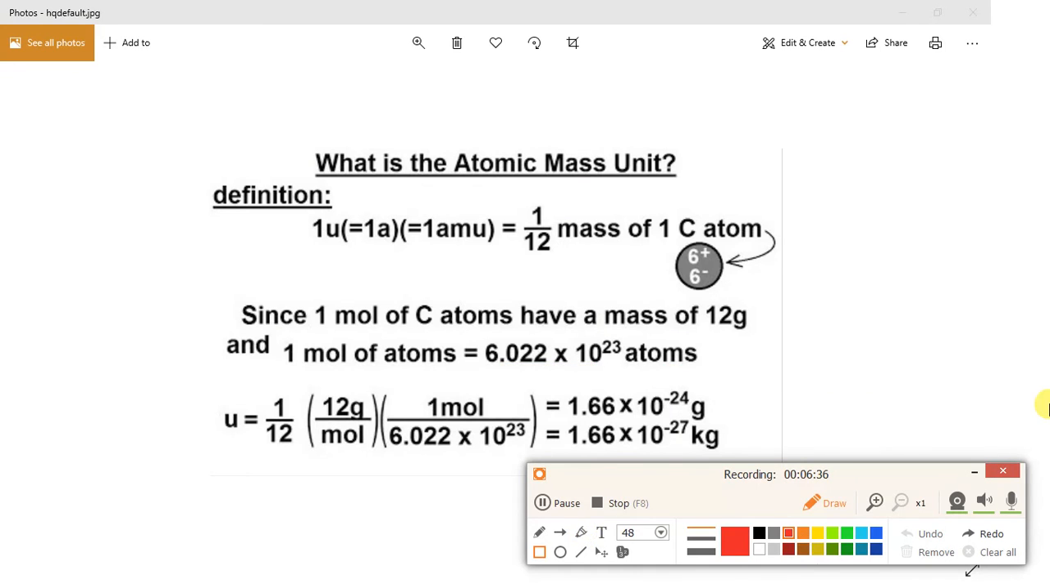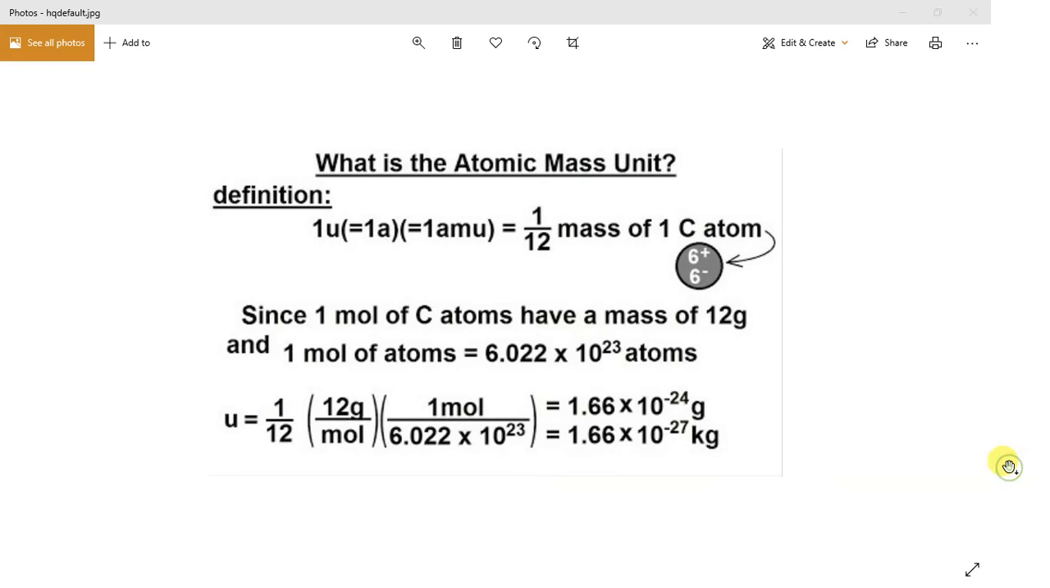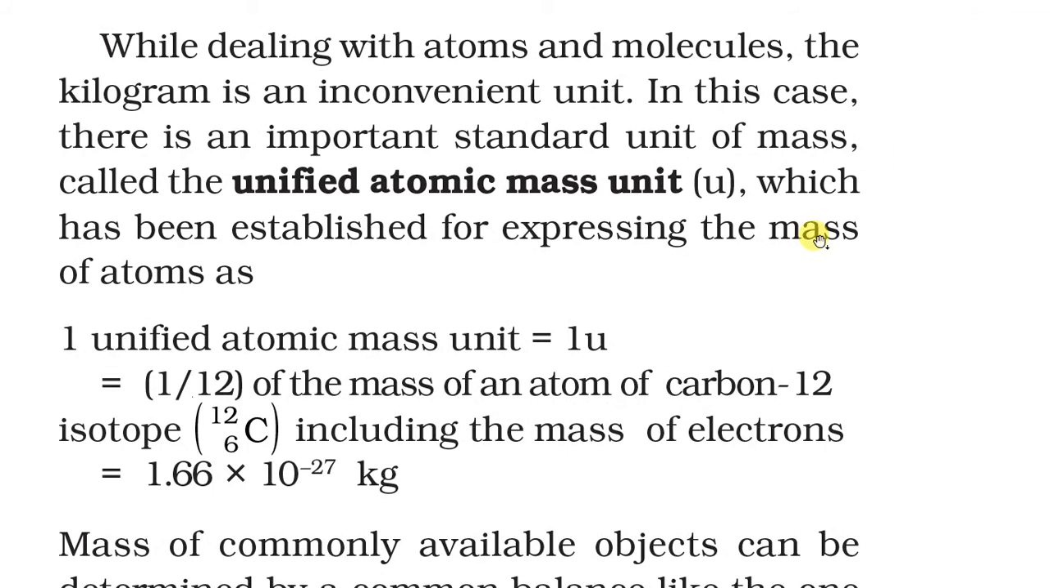Okay, now this is represented as one atomic mass unit. So this is known as the one atomic mass unit. Now it is represented here. So here one unified atomic mass unit is equal to 1 u. So it is equal to 1 by 12 the mass of an atom of carbon 12 isotope, including the mass of electron, which is equal to 1.66 into 10 raised to minus 27 kg.